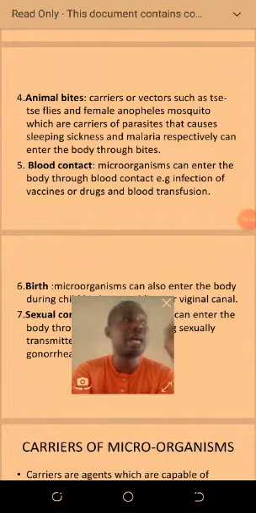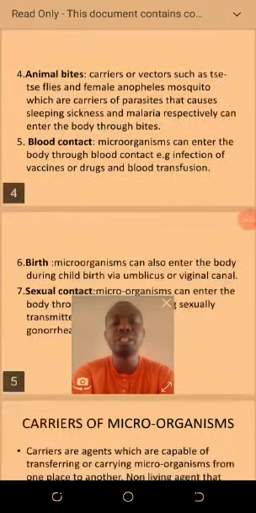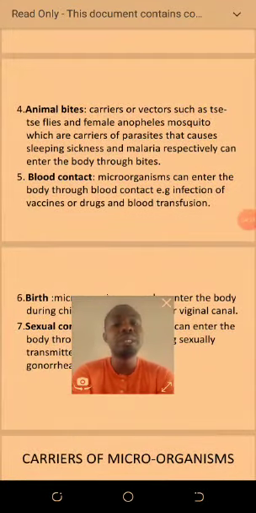Another one is the trypanosome, the causative agent of sleeping sickness. When such a fly bites you, you can contract that microorganism, the trypanosome, through that means.